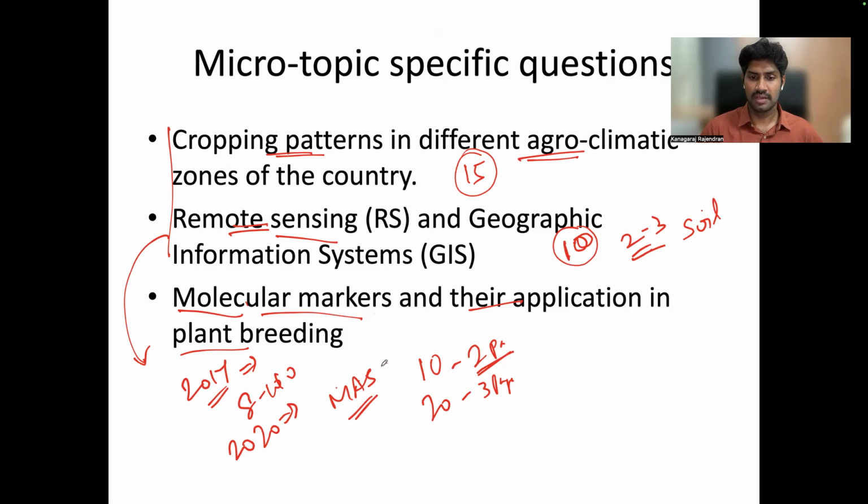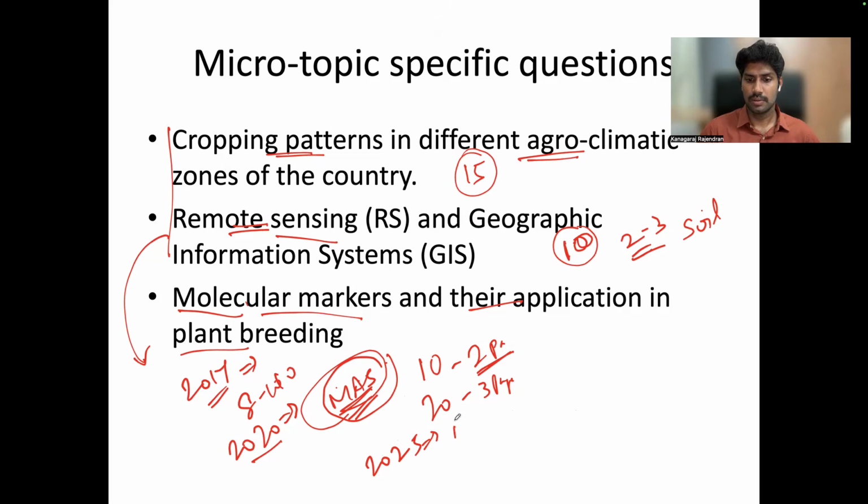Actually, marker assisted selection is one of the applications of molecular markers. So in 2020, they changed the nature of the question: overall applications, with a special reference to MAS. And this year, in 2025, they asked a 10 mark question exclusively about MAS, just one application of molecular markers.